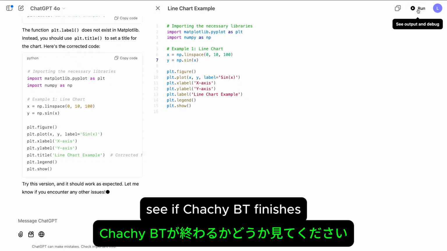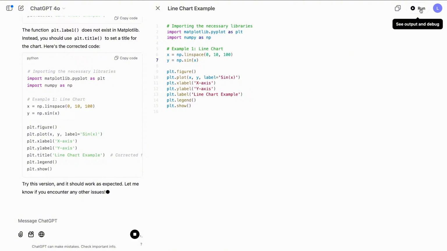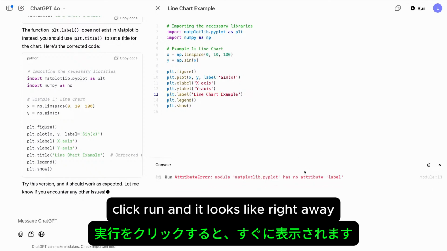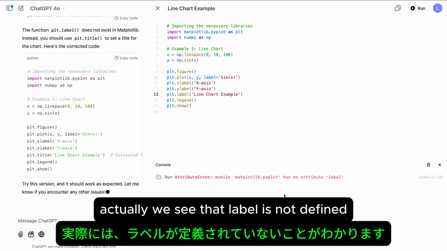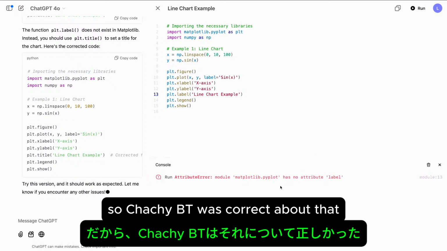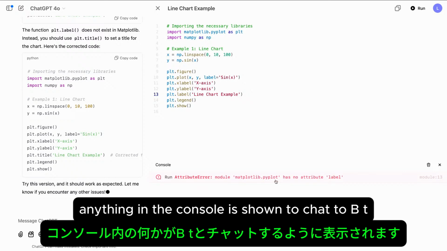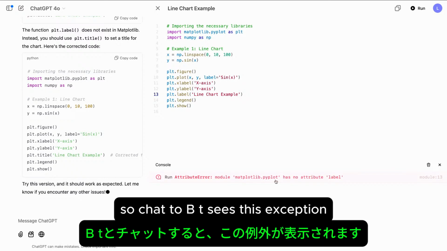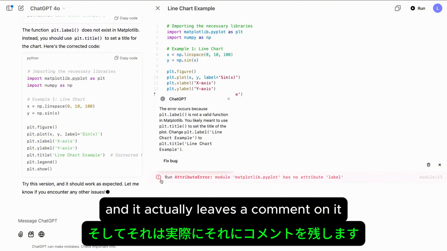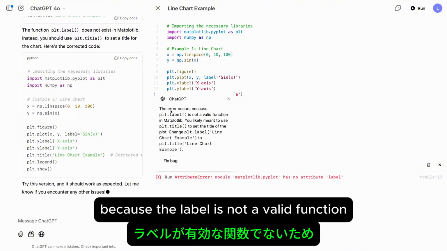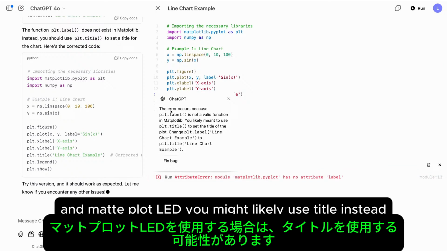Let's see if ChatGPT finishes. We'll click Run and see what happens. Click run, and it looks like right away, actually, we see that label is not defined, so ChatGPT was correct about that. We see the exception, and right away, anything in the console is shown to ChatGPT. So ChatGPT sees this exception, and it actually leaves a comment on it. And it looks like this corroborates what we expected. The error occurs because plt.label is not a valid function. In Matplotlib, you might likely use title instead.